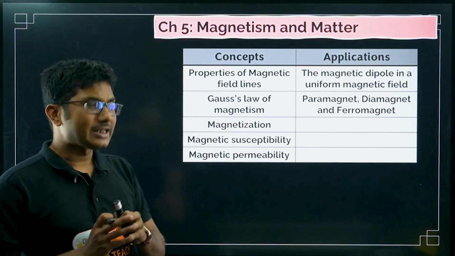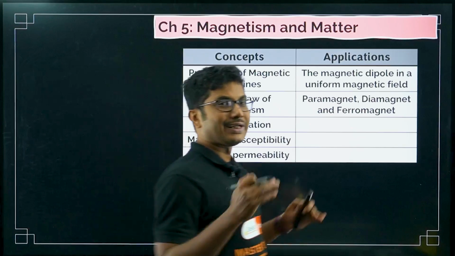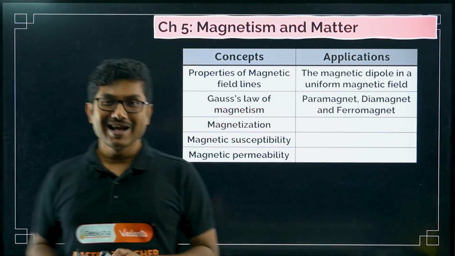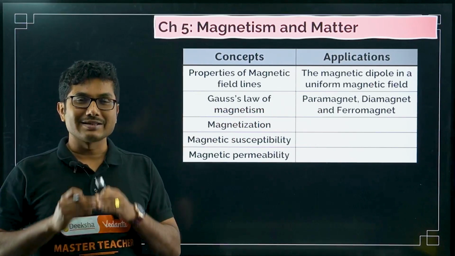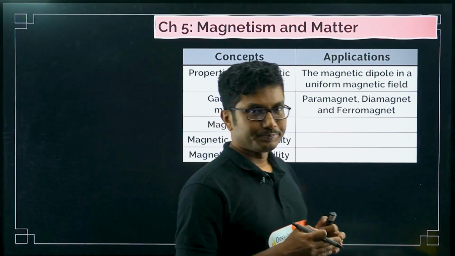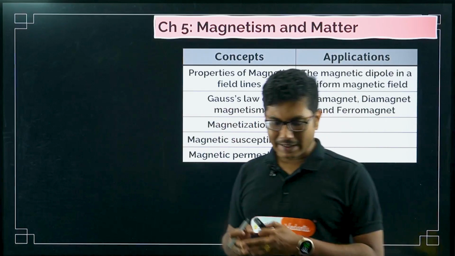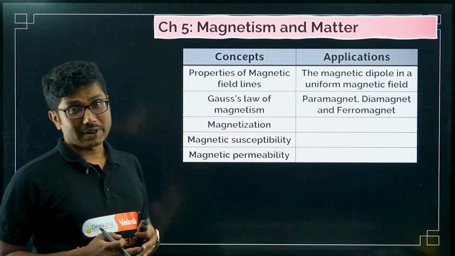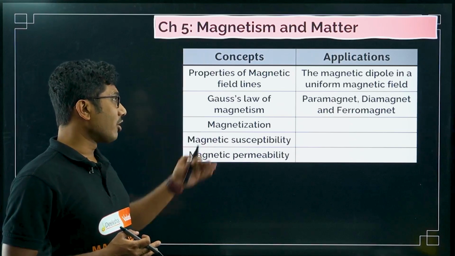This is a small chapter. If you have studied this chapter before, definitely you want to revise it. If you have not studied this chapter, you can skip it if you are a weak student. Magnetism and Matter is a small chapter. I can ask you to skip this chapter because a lot of things are important.